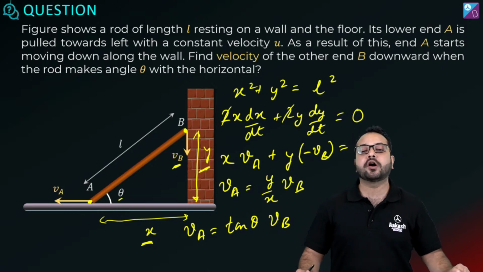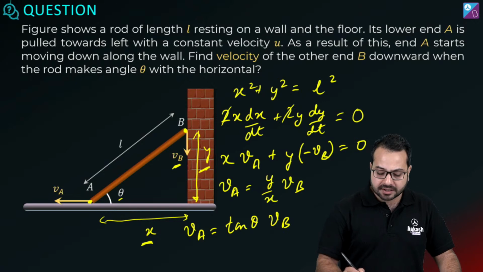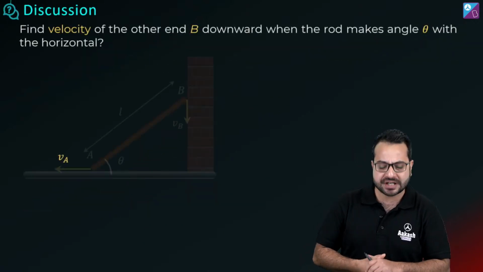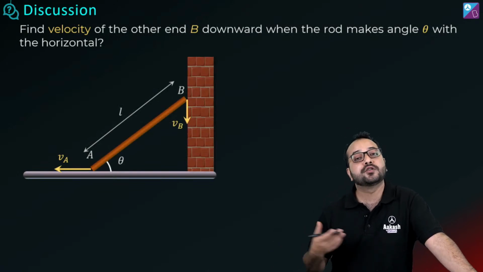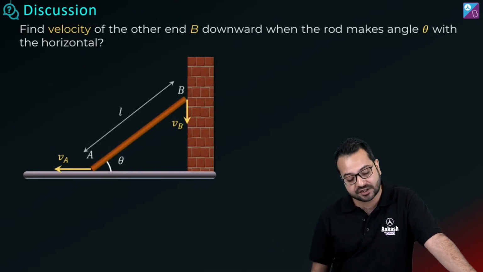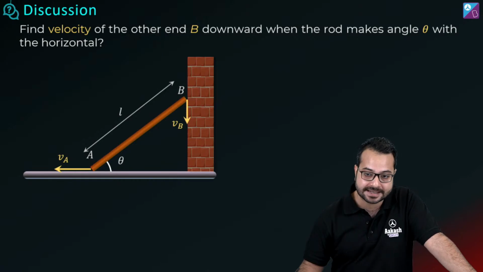Now this is one way of solving the question, but we have learned constraint. So why not use it? Right? If we don't use what we have learned, what is the use of learning? Okay, let's try to use that concept.